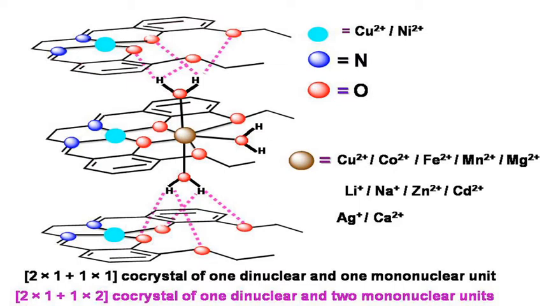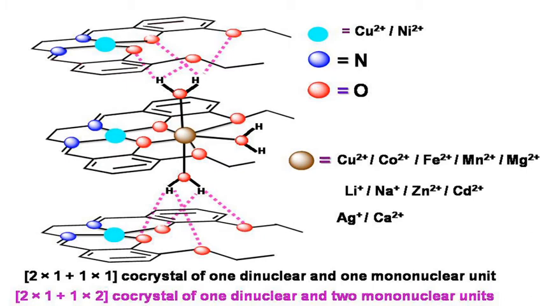It is found that if the second metal ion is copper 2+, cobalt 2+, iron 2+, manganese 2+ or magnesium 2+, then three water molecules are coordinated to the second metal ion and two trans water molecules are encapsulated in the O4 cavity of two mononuclear units by forming bifurcated hydrogen bonds and form a co-crystal.